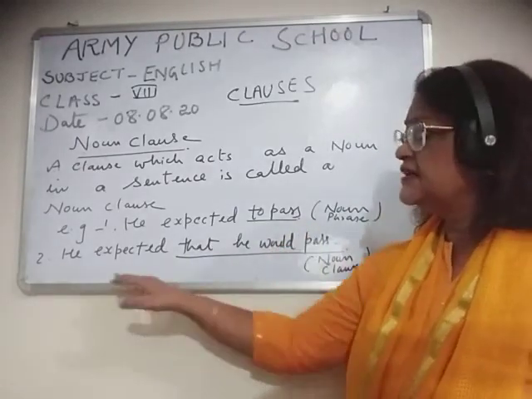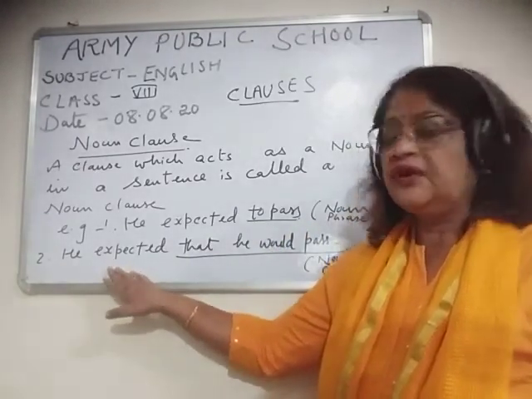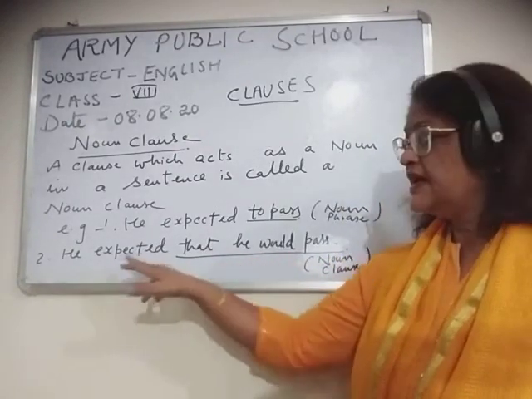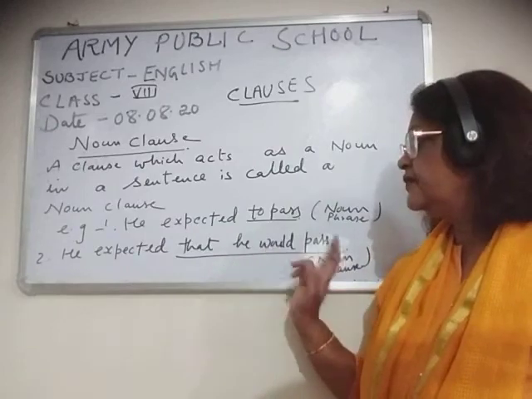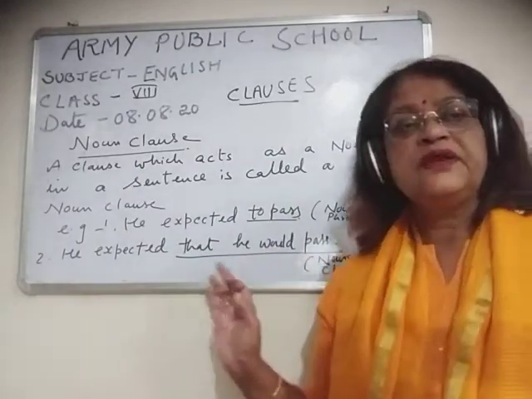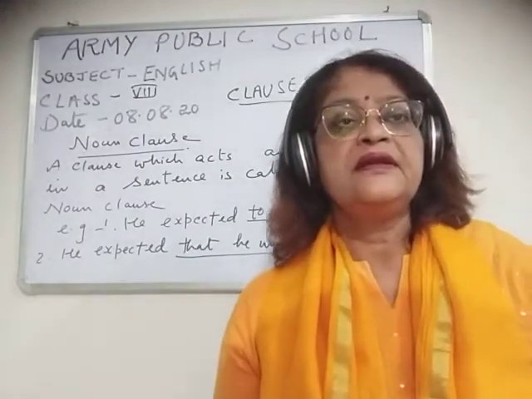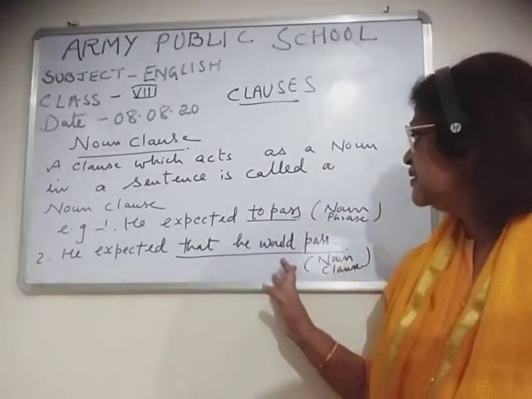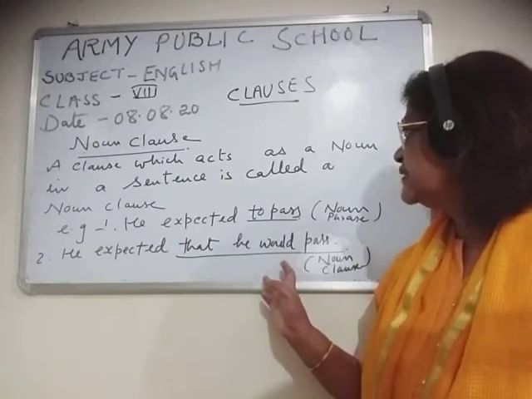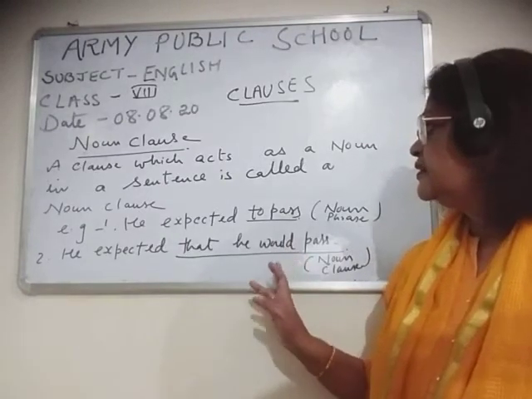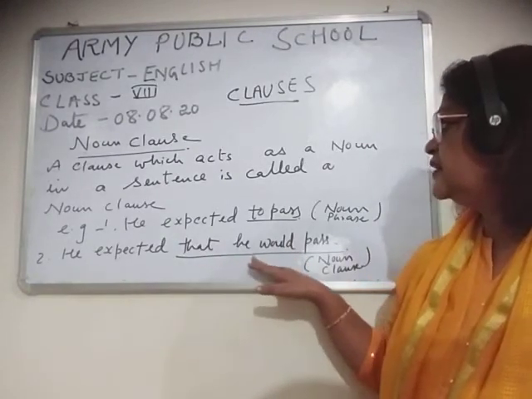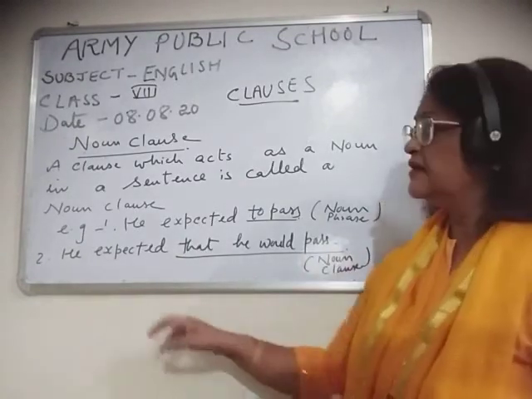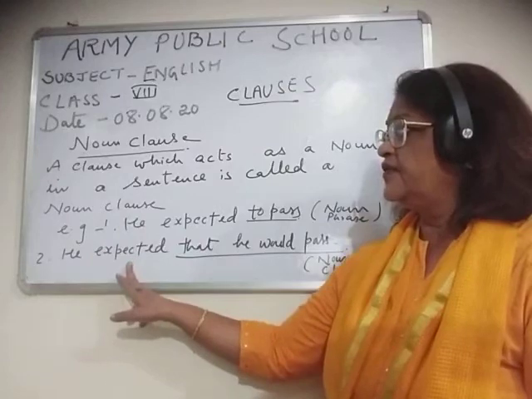Now you can see here. Now we will read this sentence. Okay. He expected that he would pass. Now children, here this part of the sentence, that he would pass, is describing this verb.